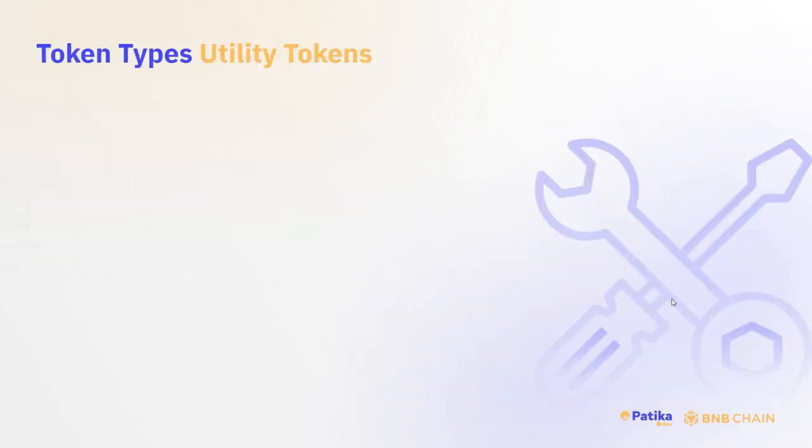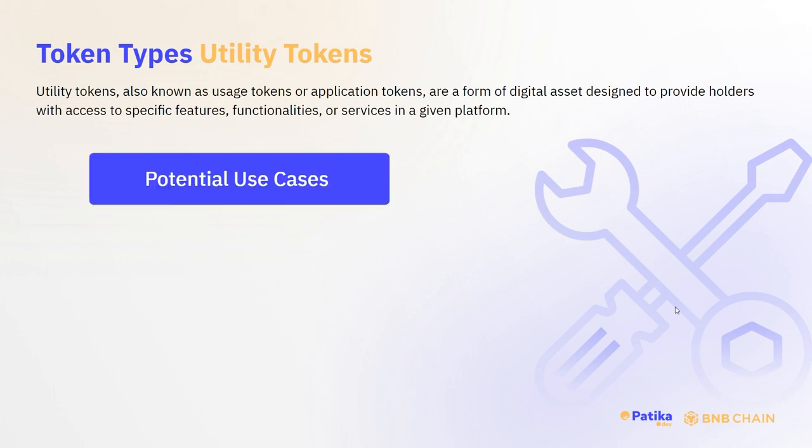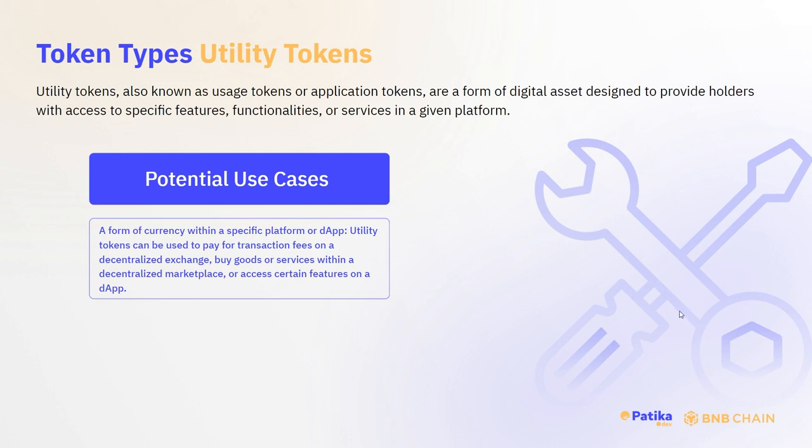Let us understand utility tokens in detail. Utility tokens, also known as usage tokens or application tokens, are a form of digital asset designed to provide holders with access to specific features, functionalities, or services in a given platform. Let us see their potential use cases. A form of currency within a specific platform or dApp. Utility tokens can be used to pay for transaction fees on a decentralized exchange, to buy goods or services within a decentralized marketplace, or access certain features on a decentralized application.